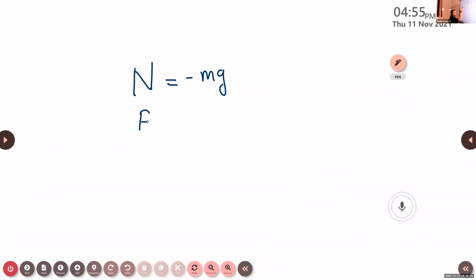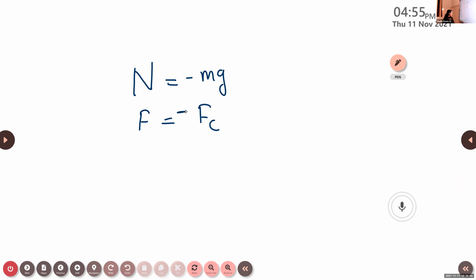So here the frictional force F is equal to the centripetal force Fc. Frictional force F is equal to Fc. And we know that the centripetal force is just opposite to the direction of the frictional force, so we can give a negative sign here.